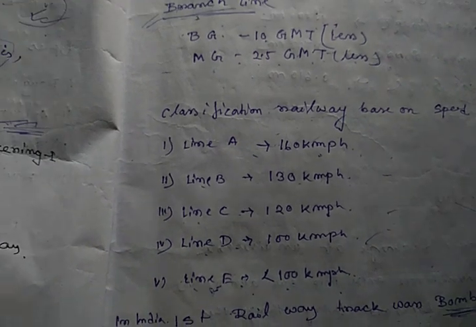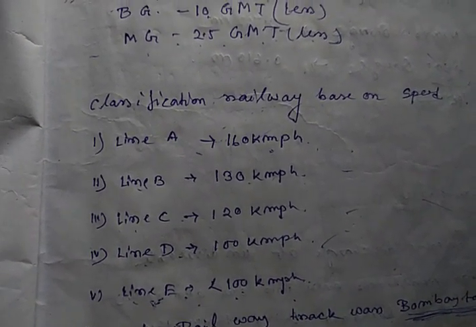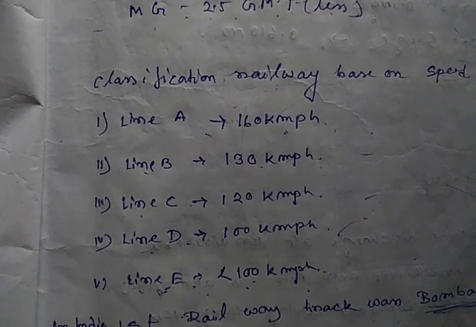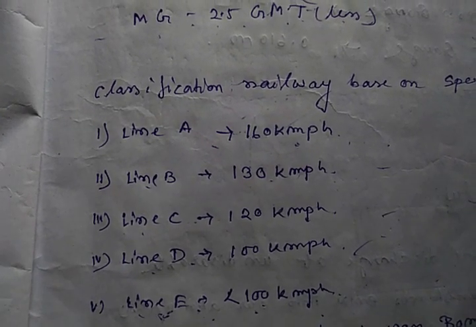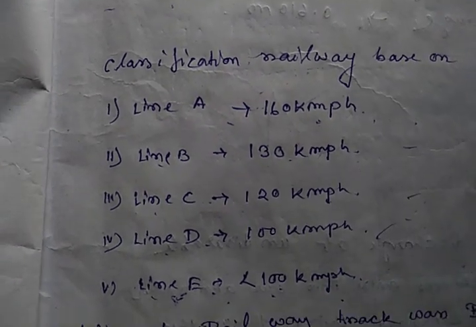Then classification of our railway based on speed. There are five lines: A line, B line, C line, D line, and E line.